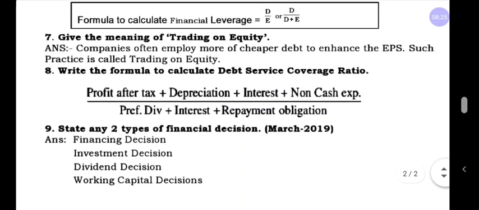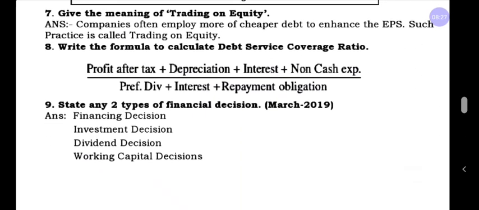And question number 8: write the formula to calculate the debt service coverage ratio. If you want to calculate the debt service coverage ratio, you have to follow this formula. The formula is profit after tax plus depreciation plus interest plus non-cash expenses, divided by preference dividend plus interest plus repayment obligation. You will get the debt service coverage ratio.